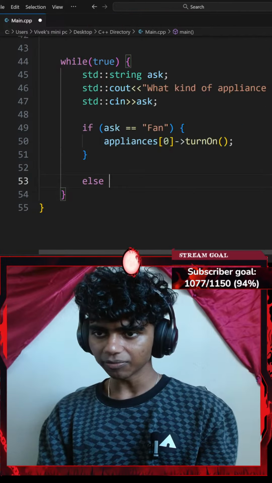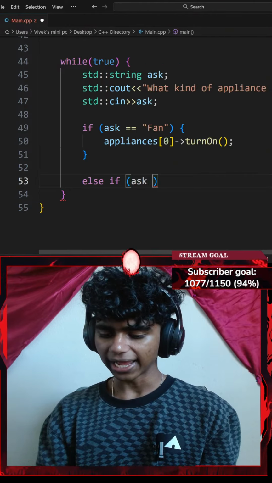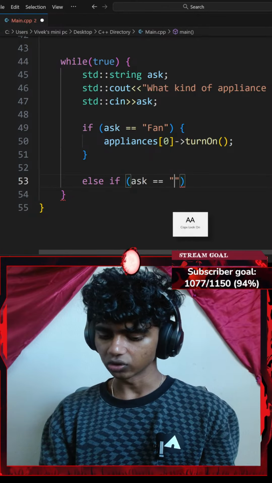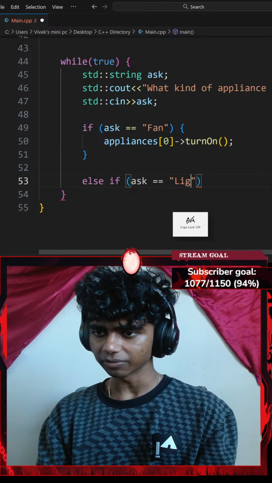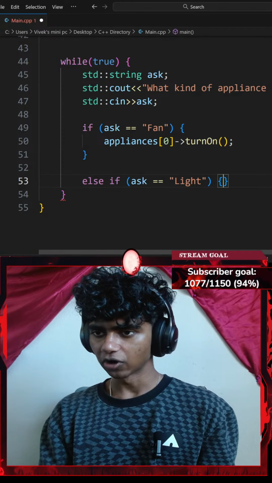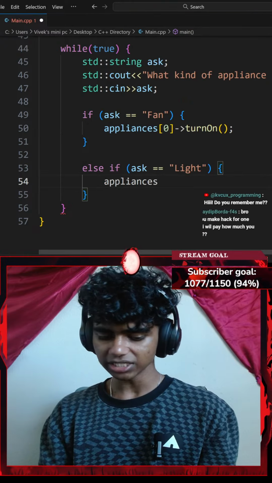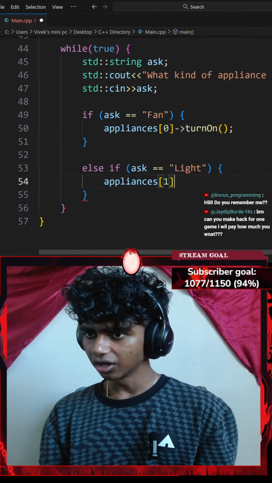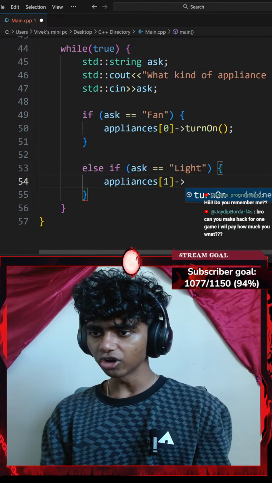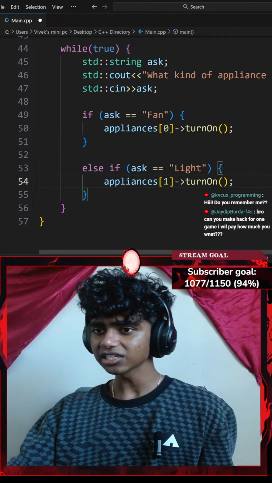Now let's go with something like an else if a pair of parentheses, my ask equals to light, I'm going to do something else. I'm going to go with something like light. There we go. I'll go with a pair of curly braces, and I'll do something like appliances at index of 1. Okay, and then I'll use an arrow operator to point towards a specific method from my Light class.